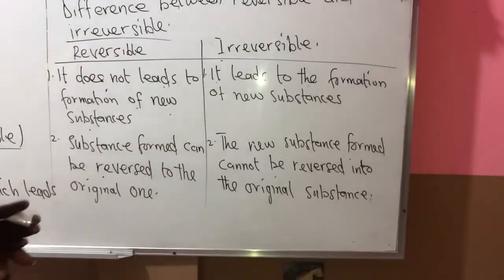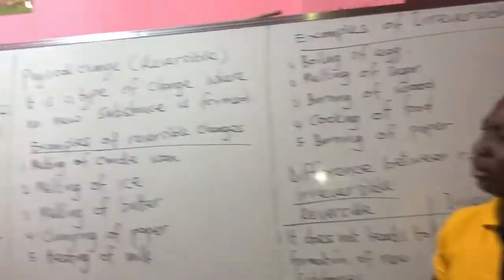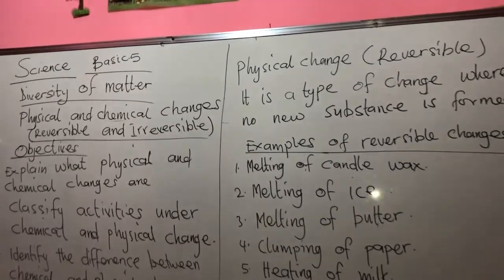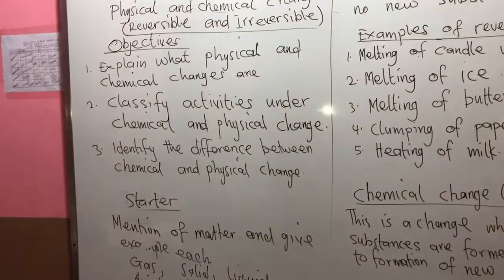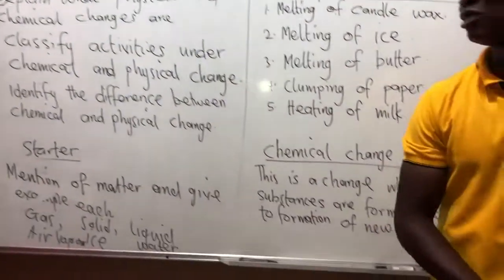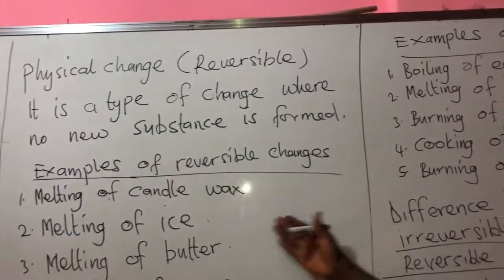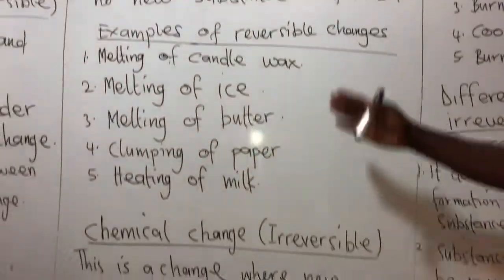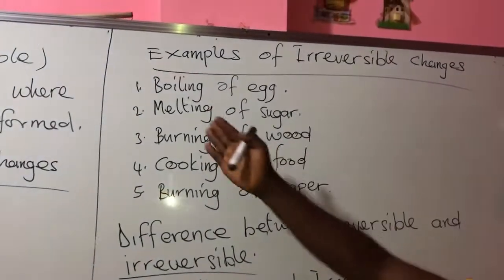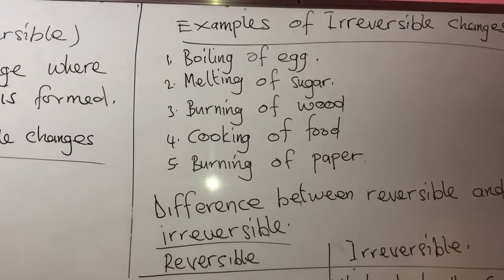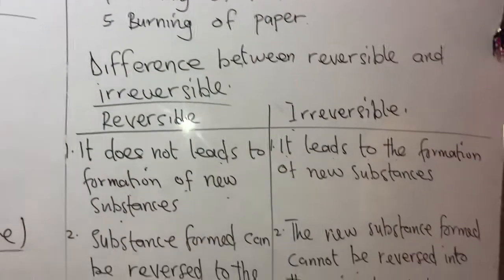So what have we learned today? We have learned about physical and chemical changes, also known as reversible or irreversible, and also classified activities under each. Melting of candle, melting of ice, melting of butter are reversible changes. And irreversible changes: boiling of egg, melting of sugar, and burning of wood. And we talked about some differences between them.